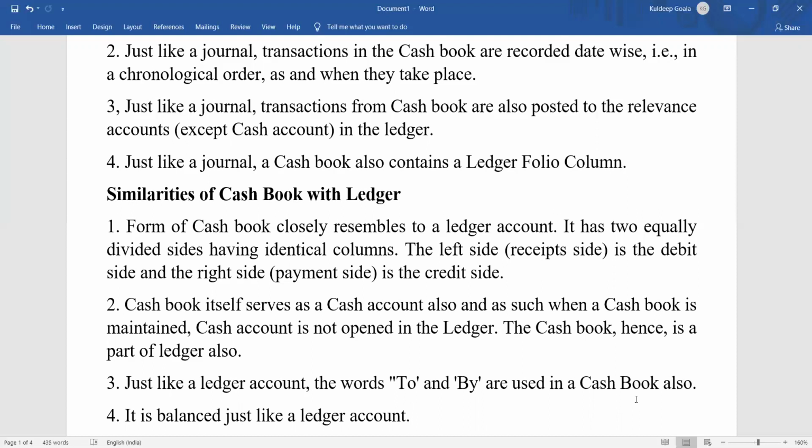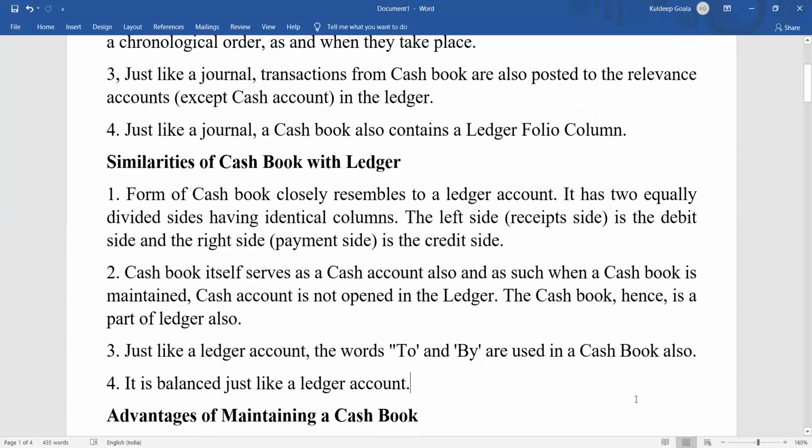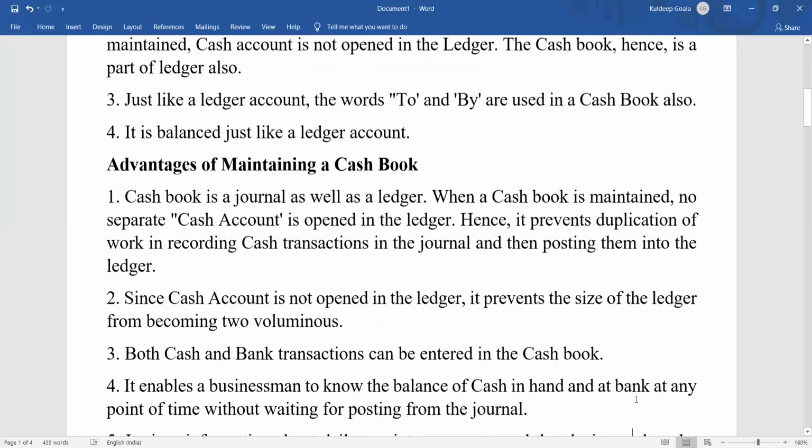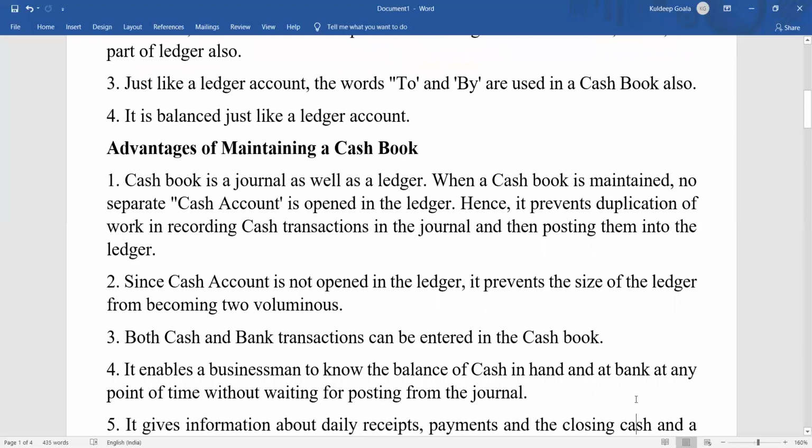And like ledger, here also balancing is done. So that is why it is called both journal as well as ledger. This concept is very important. Then coming to the next point, what are the advantages?